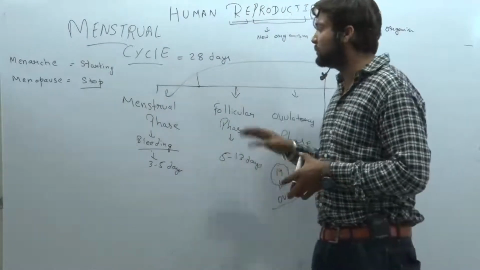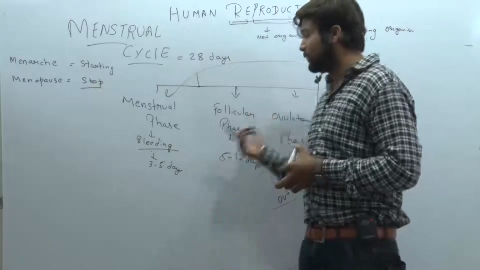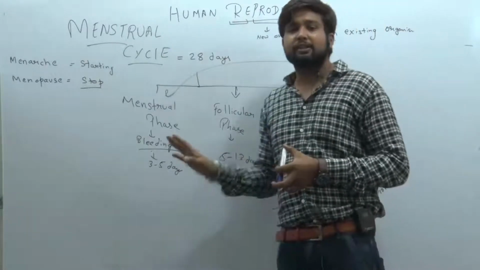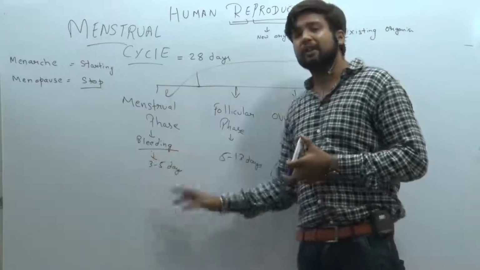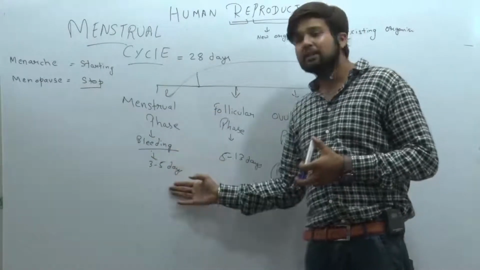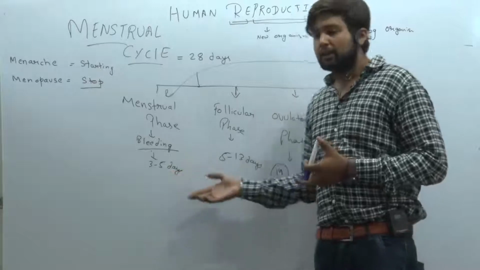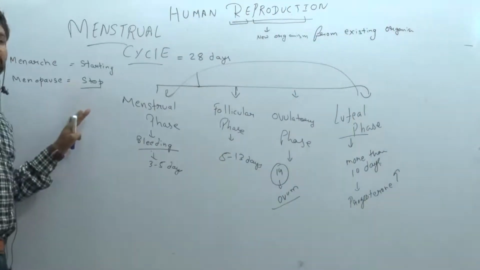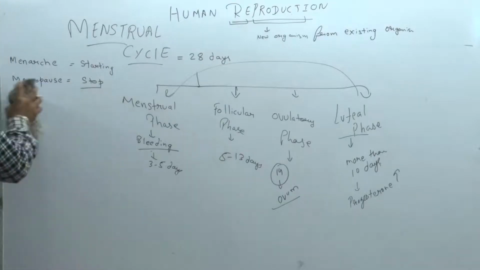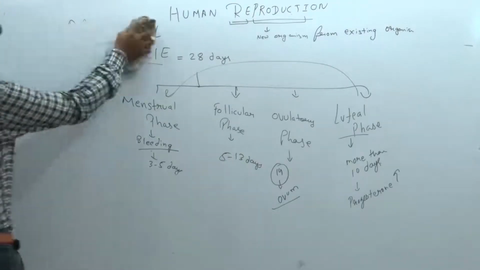If pregnancy does not occur, then every 28 to 30 days there is a menstrual flow, that is known as bleeding, which is a common problem for females. It is a natural process. Clear? So we have learned about the menstrual cycle. Everything is clear. Now let's move further to the next topic.